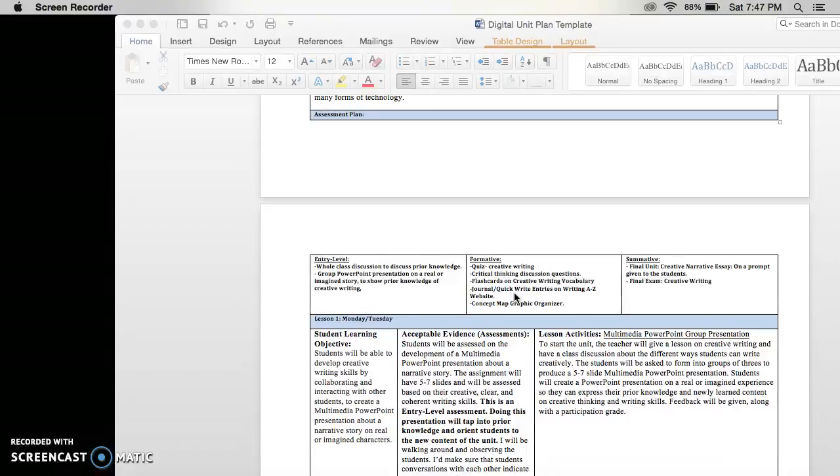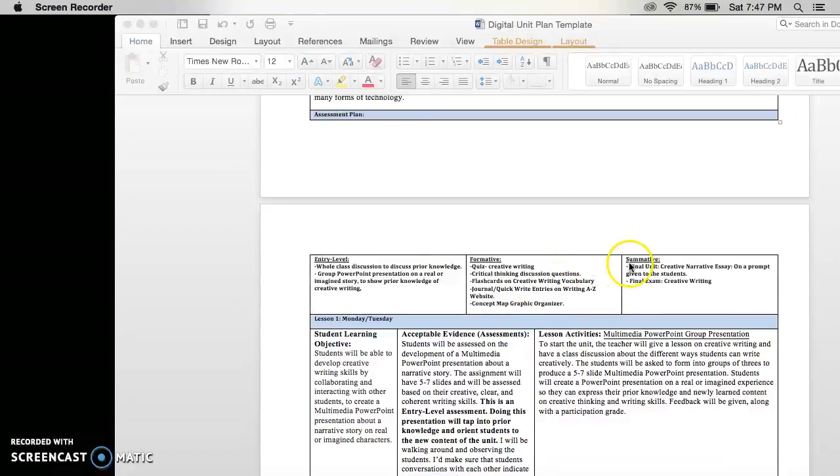You will be completing flashcards on Quizlet, which you have done prior, so you'll be doing that again, but this one will be on creative writing. These will help you with your quiz. Of course, you'll be doing your journal and quick write entries, and then I will allow you to complete a concept map that is a graphic organizer for your final creative writing essay.